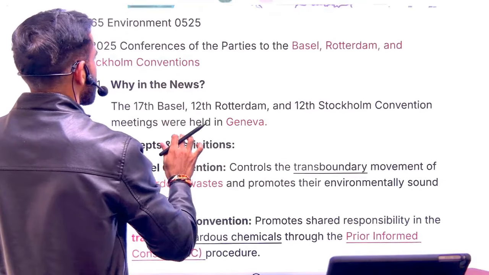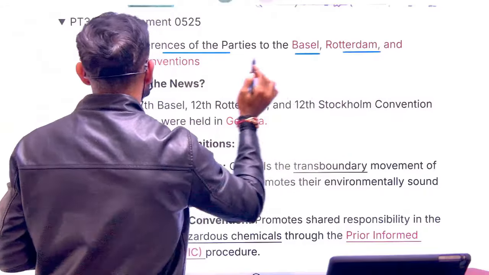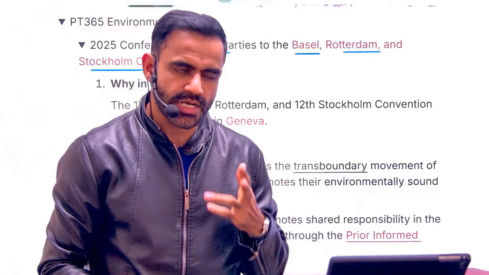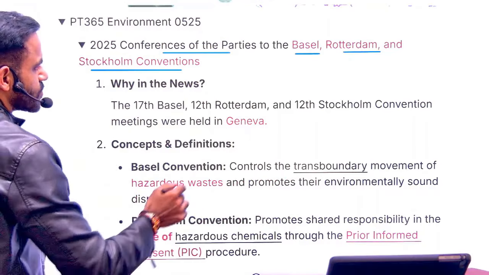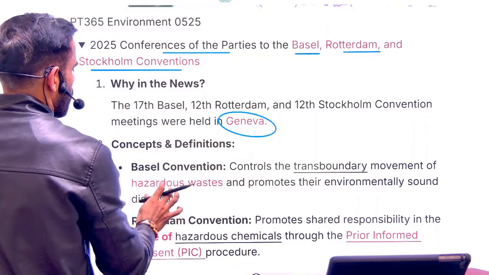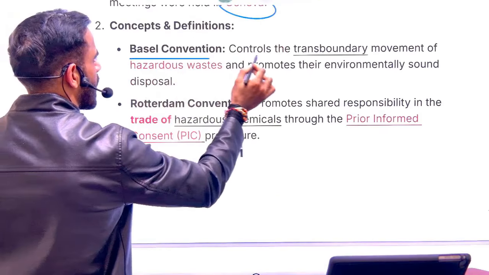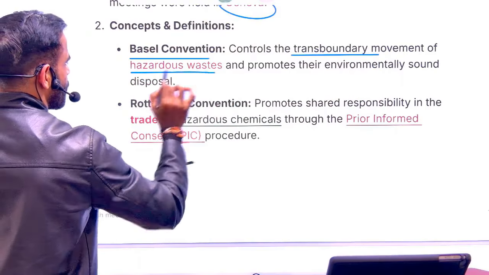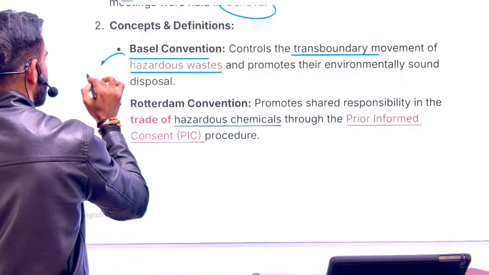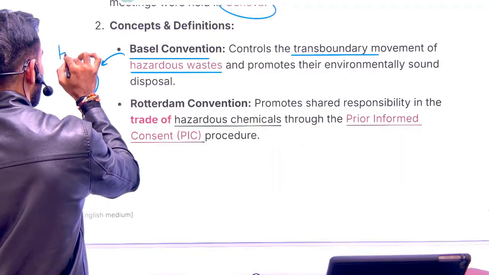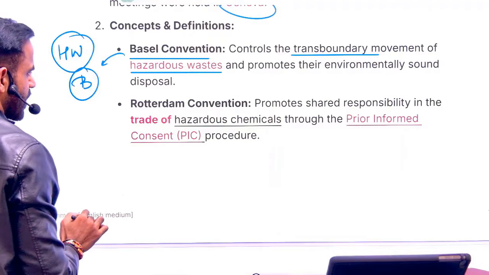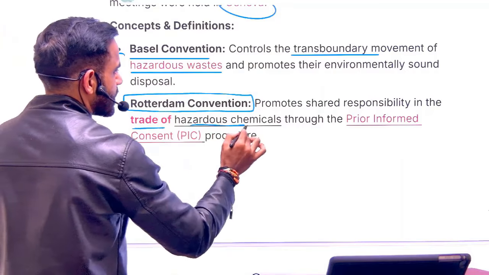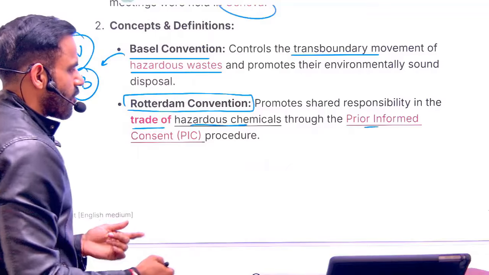Next is related to the conference of parties to the Basel Convention, Rotterdam Convention, and Stockholm Convention. So these are three important conventions: Basel, Stockholm, and Rotterdam. Recently, their conference of parties was organized in Geneva. Now, the Basel Convention is related to the transboundary, that means between countries, movement of hazardous waste. Just remember, Basel is related to HW. What is HW? Hazardous waste.